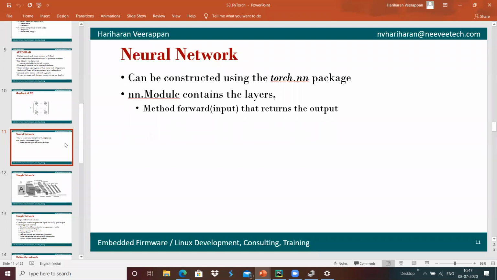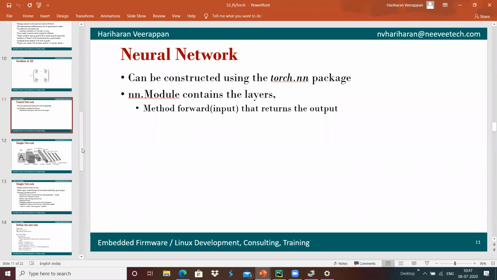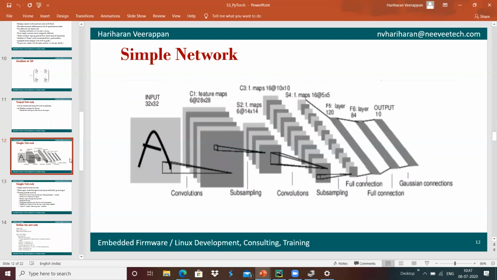We can see how to create a simple network using PyTorch.